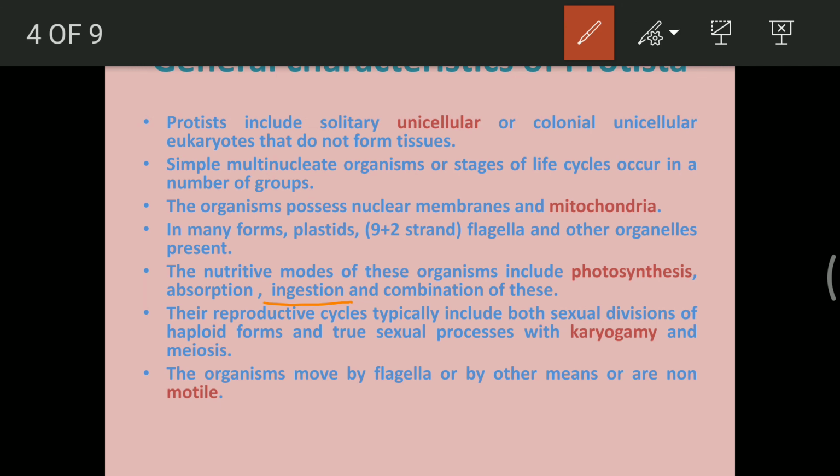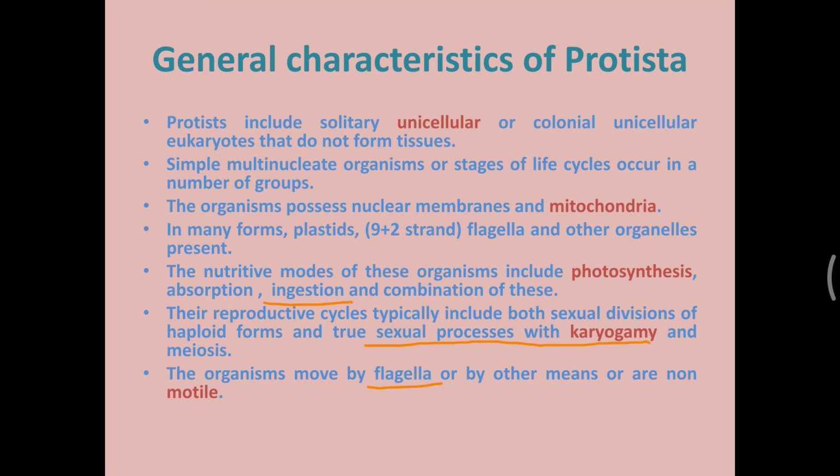So the reproductive cycles typically include both sexual as well as haploid forms and a true sexual process. So basically karyogamy or meiosis also takes place in these organisms, and it is a sexual mode of reproduction. And the asexual mode is by binary fission most of the time. Most of the organisms have the presence of flagella for movement. Sometimes cilia are present, and other times some of them are not at all motile. Movement is missing in them. So these are the general categories or characteristics of the protist.